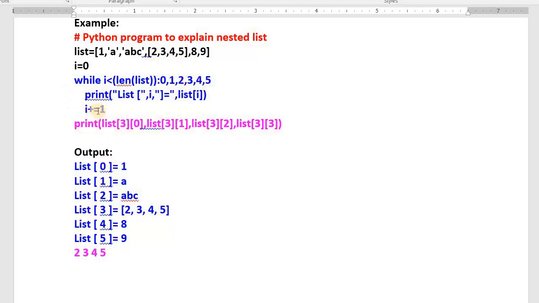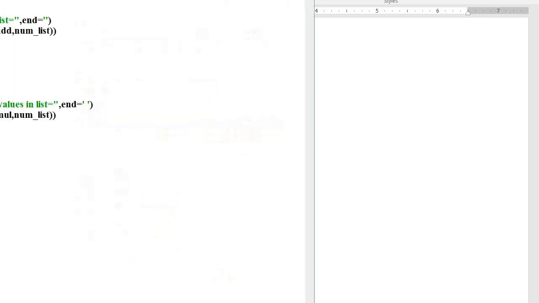I am trying to access the contents of the nested list also. That's why after the completion of the while loop, I have given one more instruction to the computer. What is that? Print. But I am trying to access the contents of the inner list now. That's for 3 of 0, 3 of 1, 3 of 2, 3 of 3. I hope you understood. I have written the program for you. I will run it and show you.